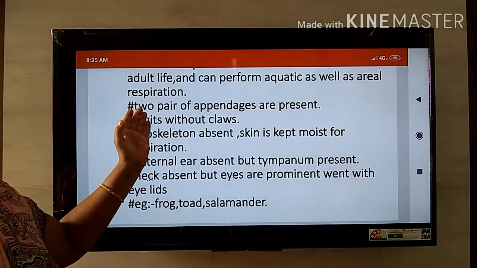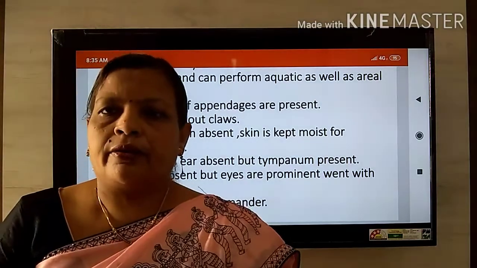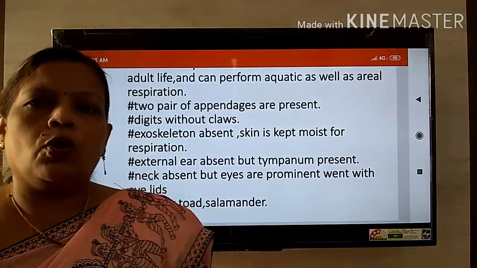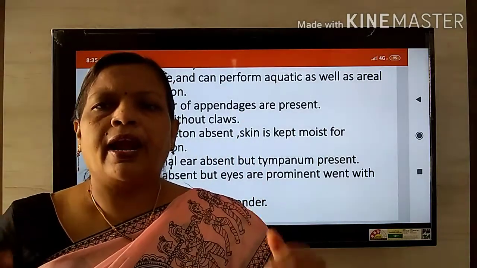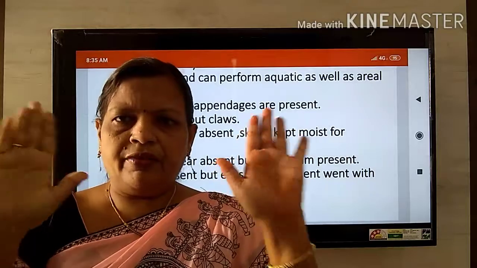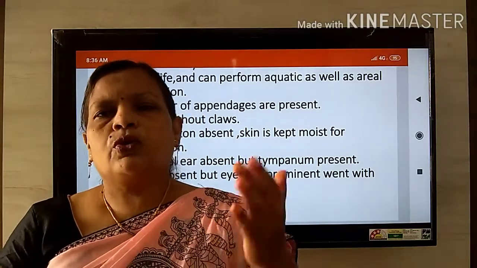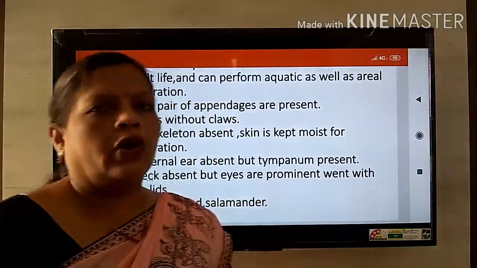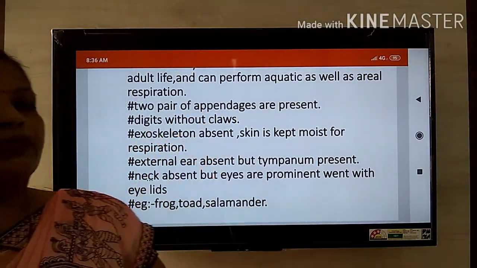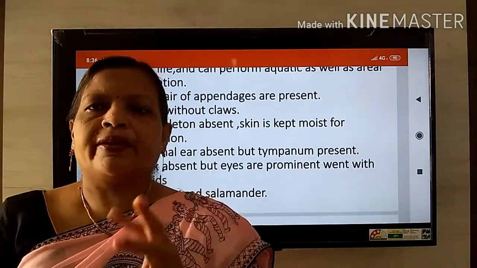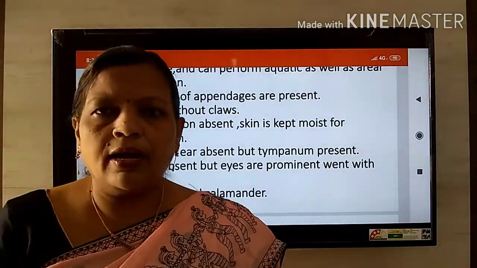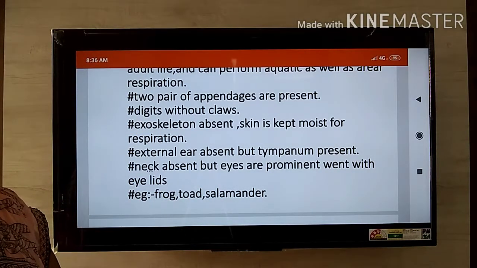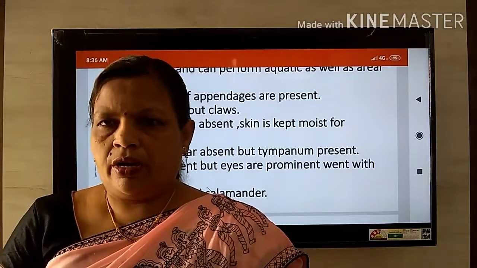Okay, two pairs of appendages are present. Appendages are the organs for locomotion: the forelimbs and hind limbs. Like us, we have forelimbs and hind limbs. In a similar way, two pairs of appendages are also present in the frog or the amphibians. Then digits without claws. Digits are present, but the claws are absent in this animal. Exoskeleton is absent, and the skin is kept moist for respiration.